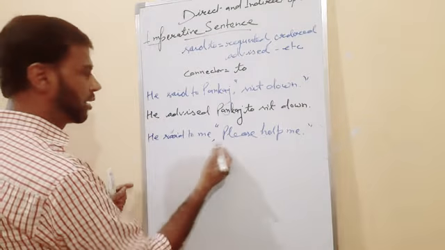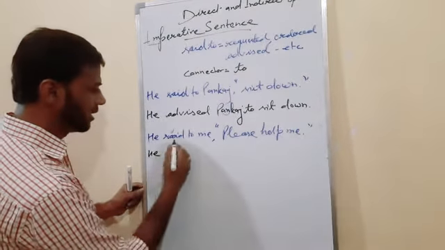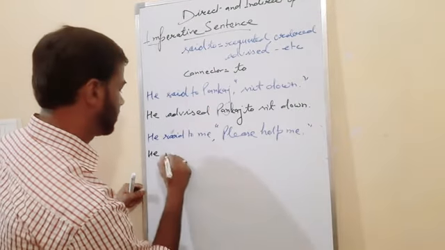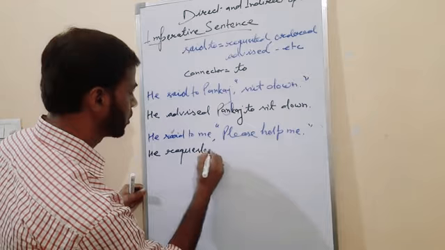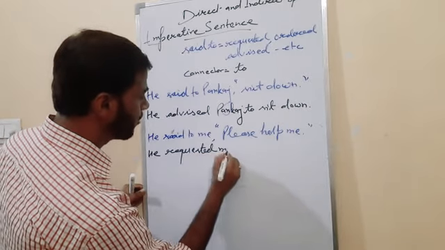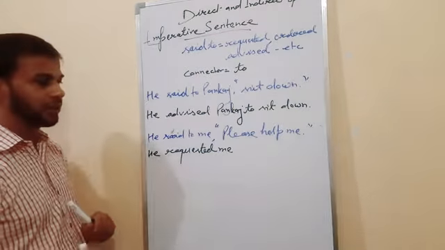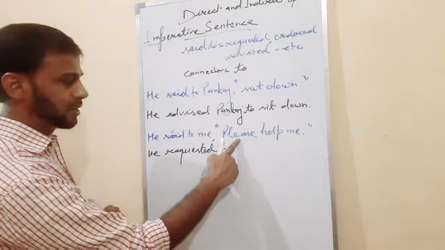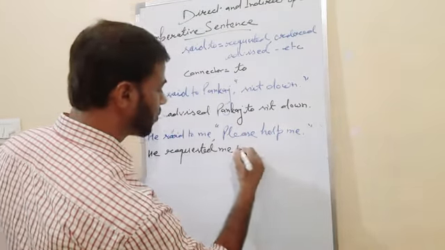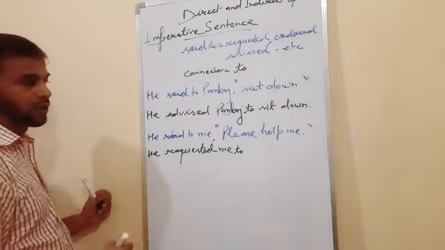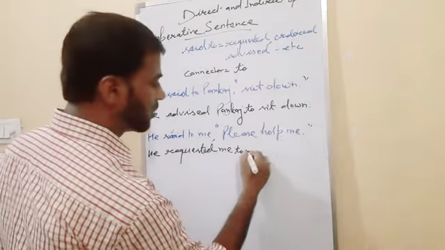Now, the word please has come, so it is easy. Said to changes to requested. He requested me. The word please is a request form. And now the connector, what do we write? To. He requested me to, now help, same.